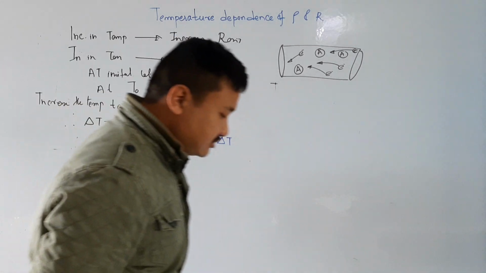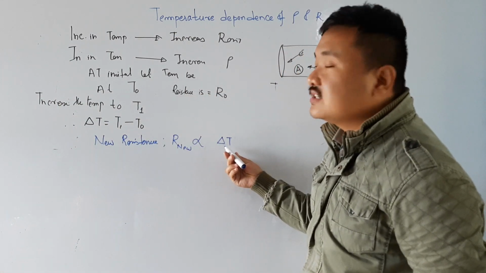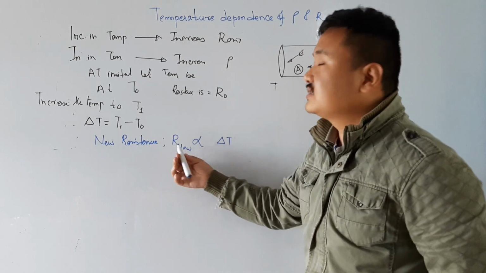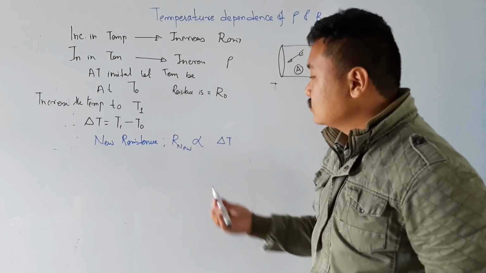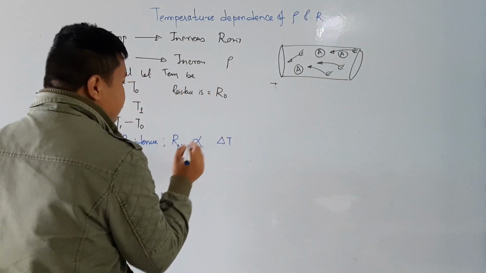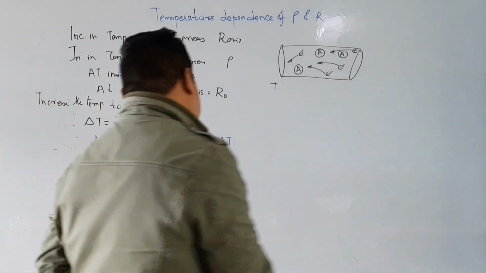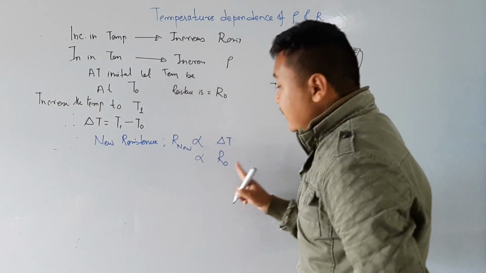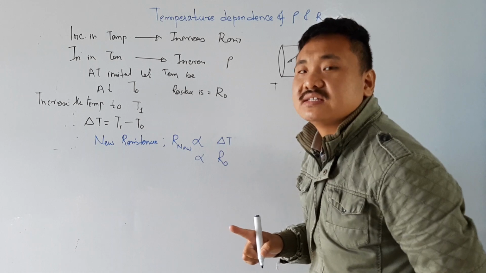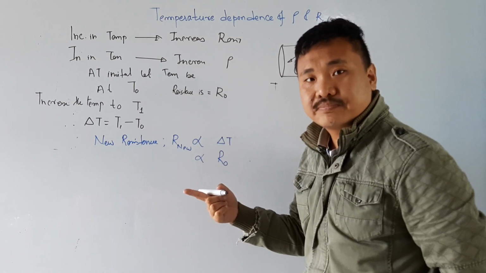Yes, because by increasing the temperature, resistance will increase, so it is directly proportional to delta T, and it is also proportional to R0. Why? Because this was the initial resistance. If there was no initial resistance R0, then the resistance would not increase.